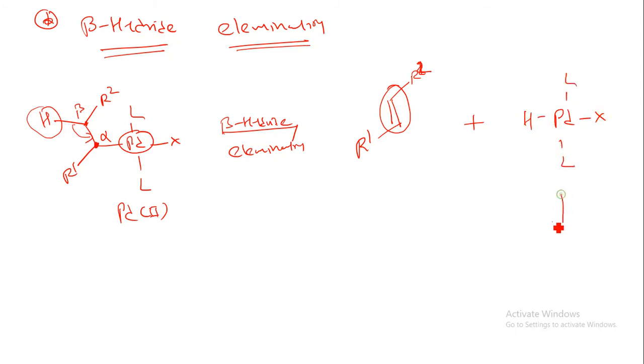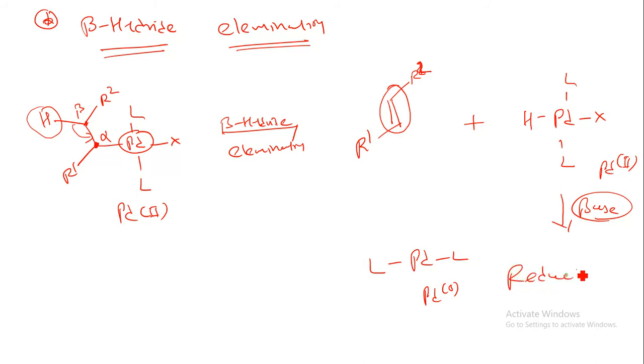Now when I react this molecule in the presence of a base, this H and X will be removed from the reacting material. So here you can have palladium in the 0 oxidation state. Here we have palladium 2. From palladium 2 to palladium 0, that is known as reductive elimination. This is again a new terminology for you. Decreasing the oxidation state is known as reductive elimination.